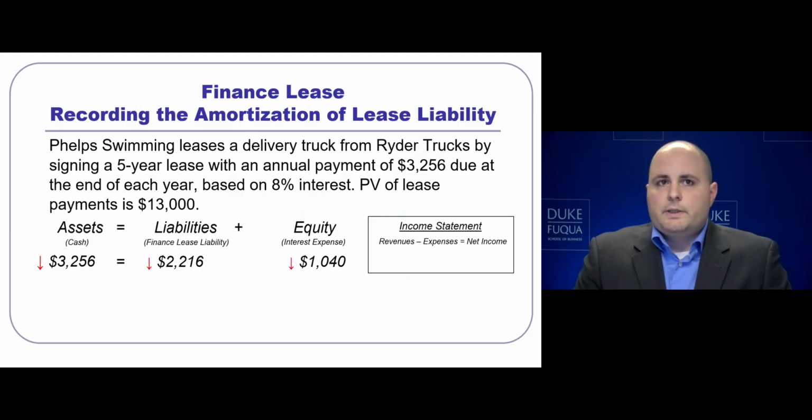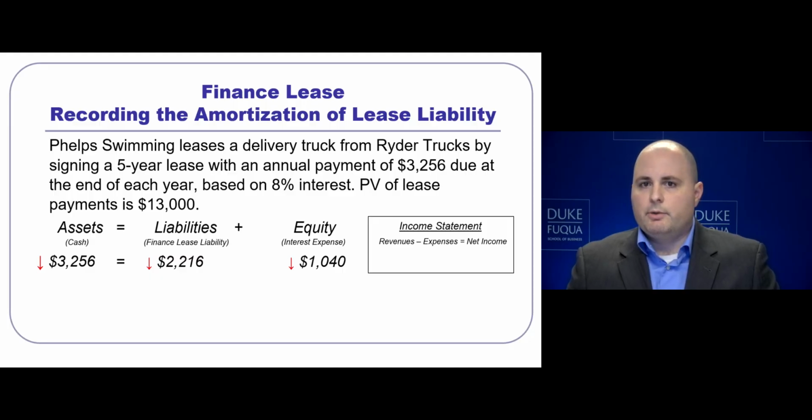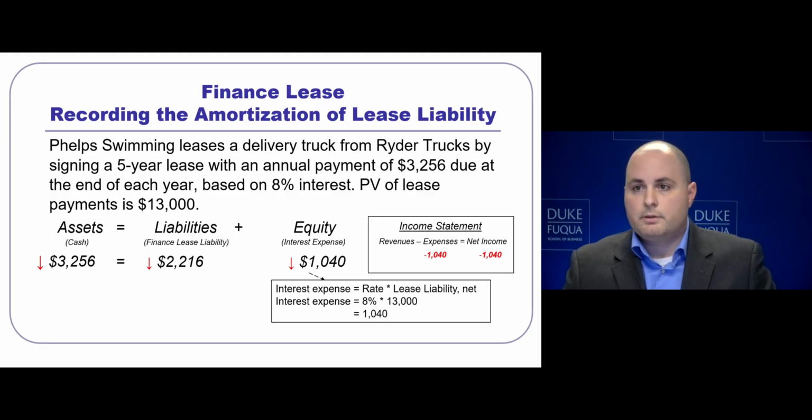When recording this in our accounting statements, notice that we start with the interest expense that we calculated. This will be a reduction in equity for $1,040, 8% times the beginning balance lease liability. This is going to impact the income statement for $1,040 in expenses, directly affecting net income.